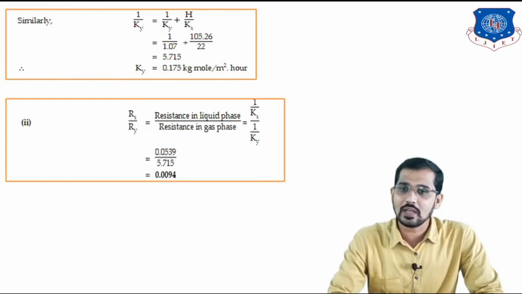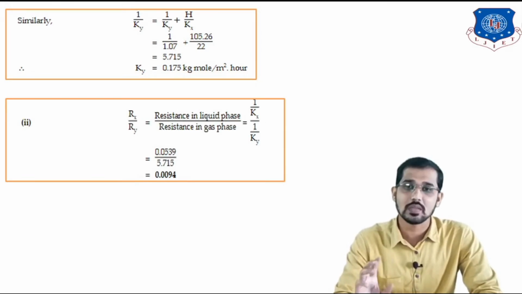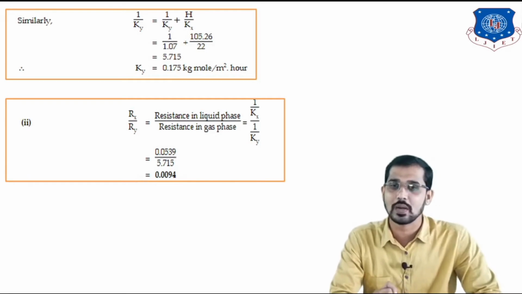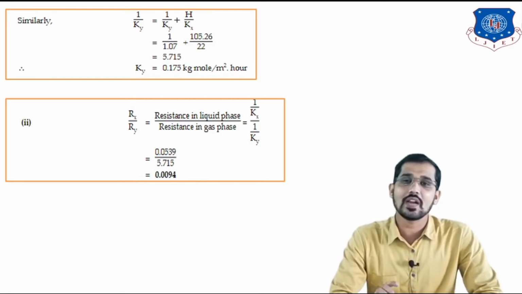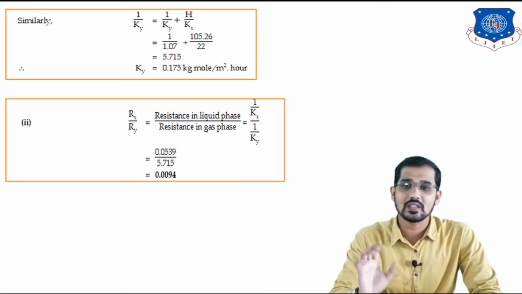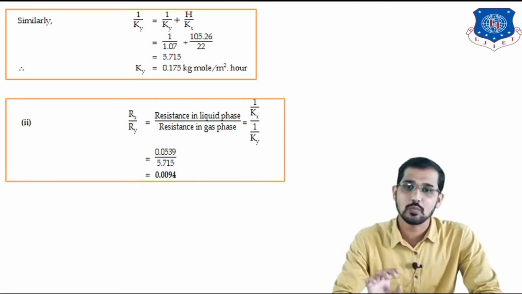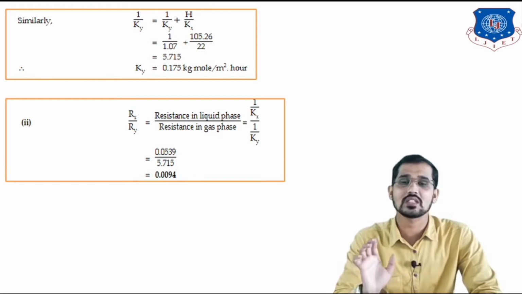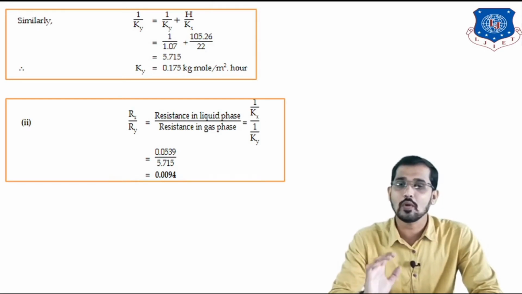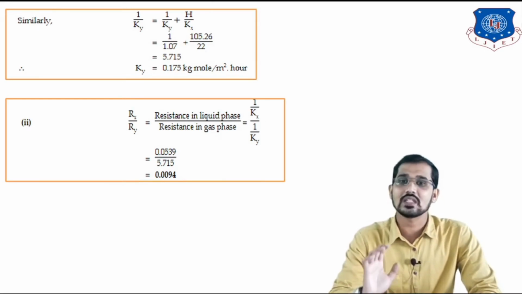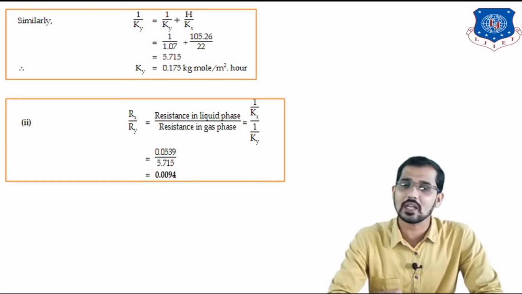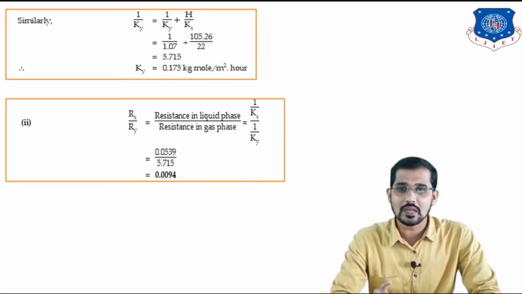Okay, now we will calculate the ratio of the resistances, that is the requirement of the second part of this question, Rx divided by Ry, that is nothing but resistance in the liquid phase divided by resistance in the gas phase. Just put the formula for this: resistance in the liquid phase is nothing but 1 upon capital Kx, and resistance in the gas phase is nothing but 1 upon capital Ky.